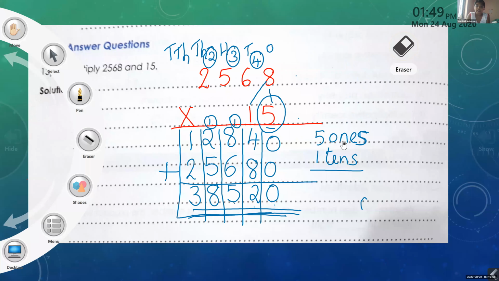Ma'am, did you rub the things? Can you see the board now? Yes, ma'am. Yes, I have erased all of what I have written on the side. That is for your information. No need to write that now. Now you can see the board. I told you, you can draw the place value chart here.